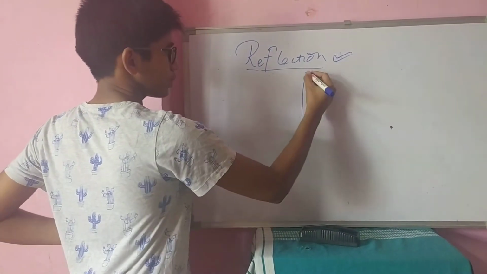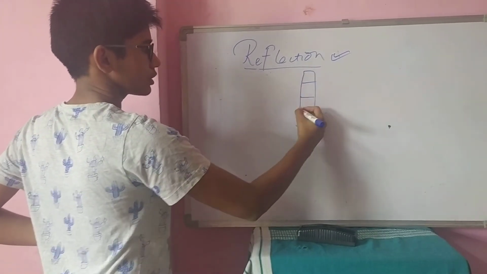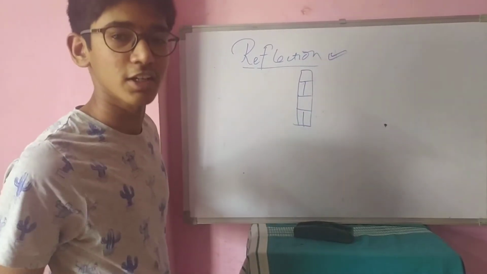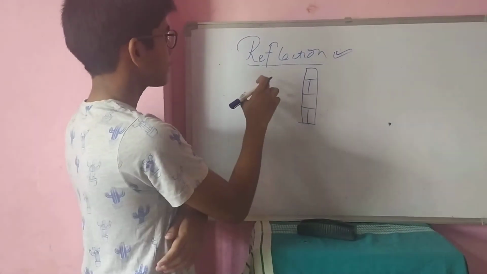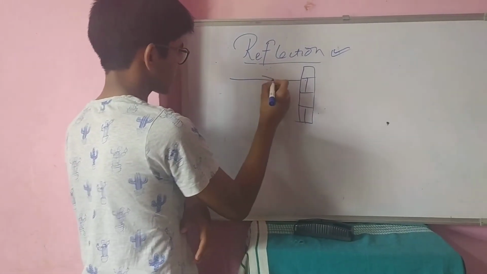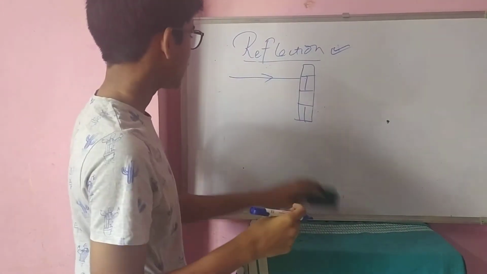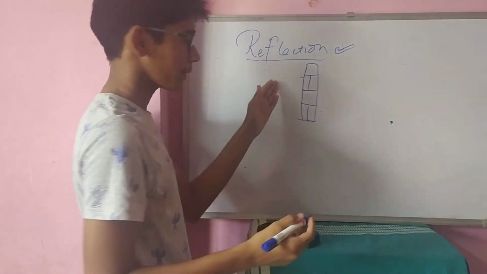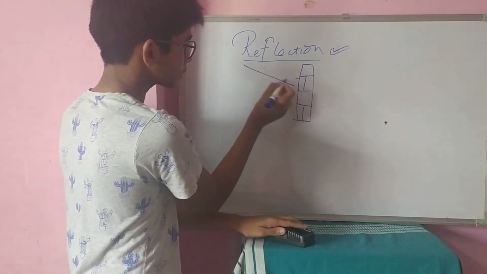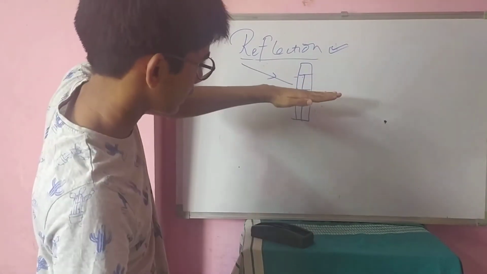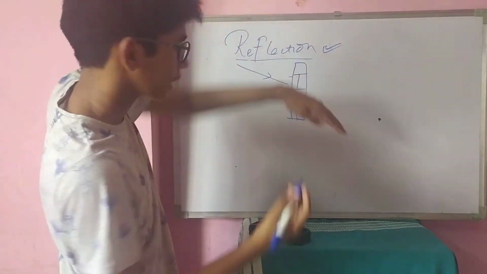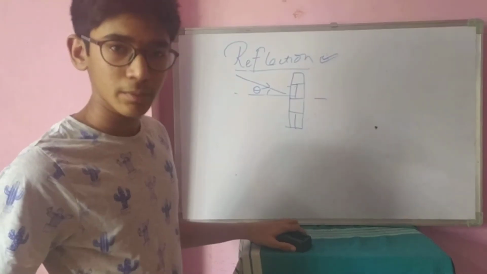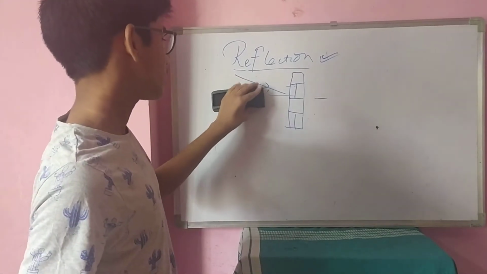Consider again an opaque object. Some opaque object, you think this is a wall. This doesn't look like a wall, but consider it as a wall. A light ray. I am not considering always a parallel or perpendicular light ray. I am considering some tilted light ray, at some tilted angle theta. This theta is not required right now.